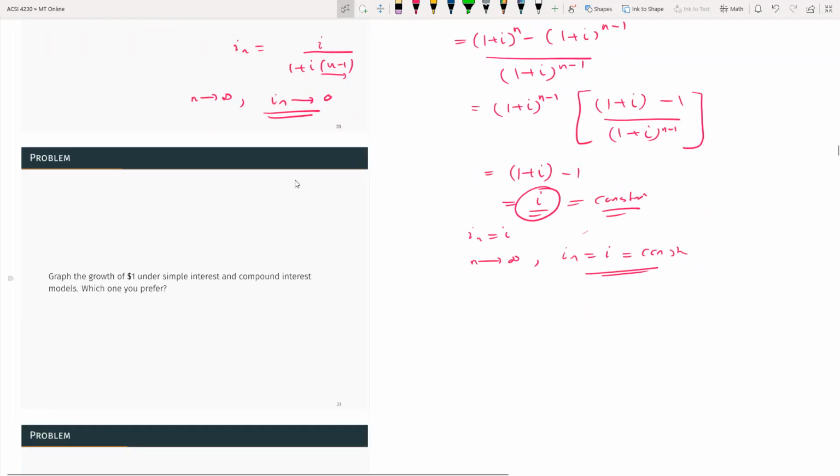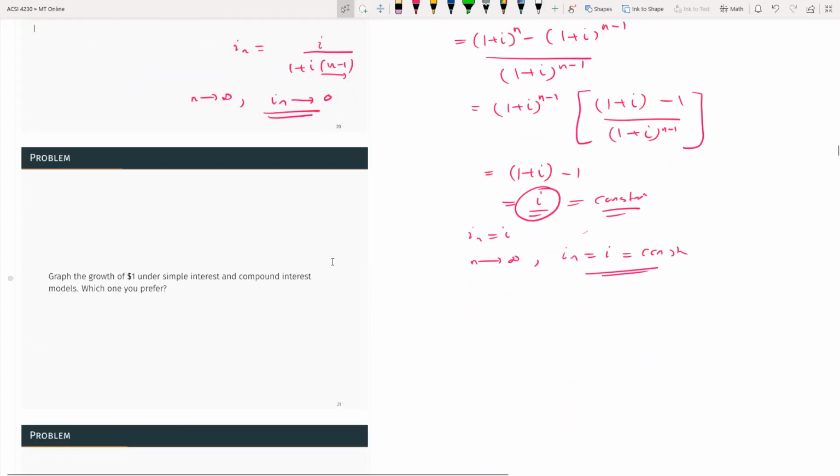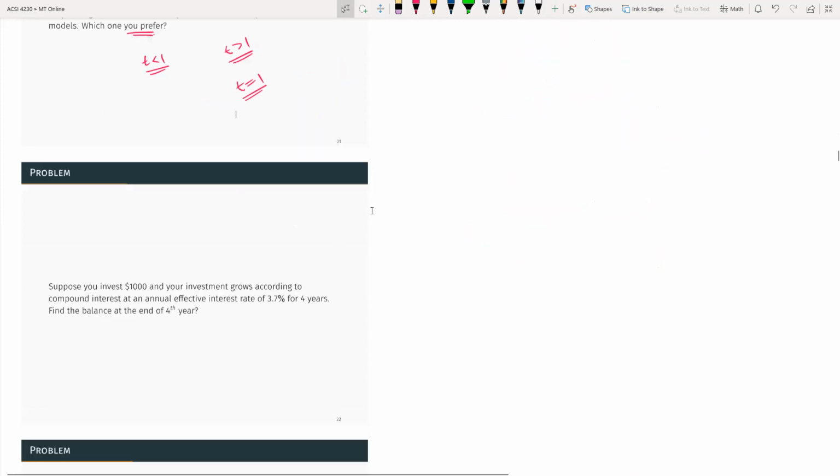So here the question asks, graph $1 under the simple and compound rate models. We did that actually here. You can do it again, but then you can comment on which one you prefer. Which one you prefer depends on time. If time is less than 1, then the simple rate model. If time is more than 1, then compound. If time is exactly equal to 1, both are going to give you the same output, the same future value.